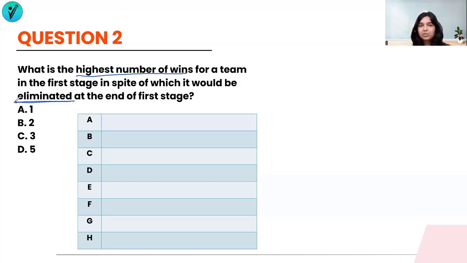Now, whenever you get a question like this, you want to make sure that the 5th team, we know that there are 4 teams that are going ahead. So the 5th team, even though they are scoring a high set of wins, they're still getting eliminated. What is the best plan to go forward with this is, we know that the top 4 teams are going to go ahead. So give the 5th team also the same number of points.